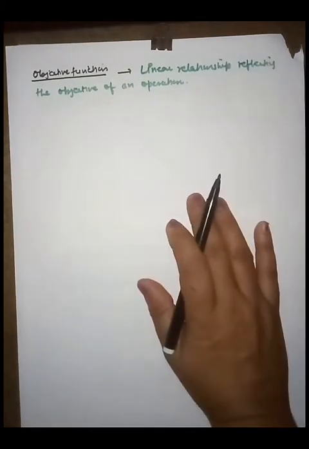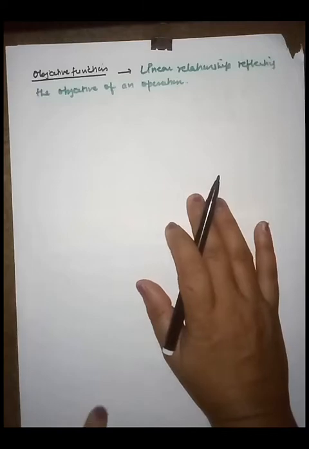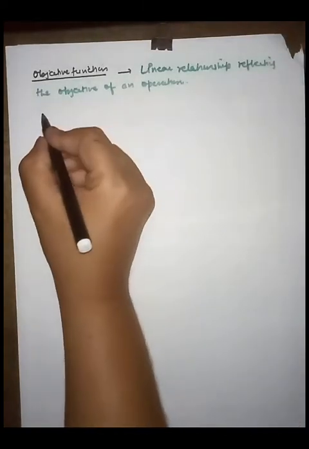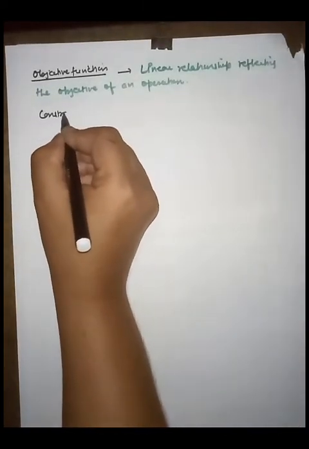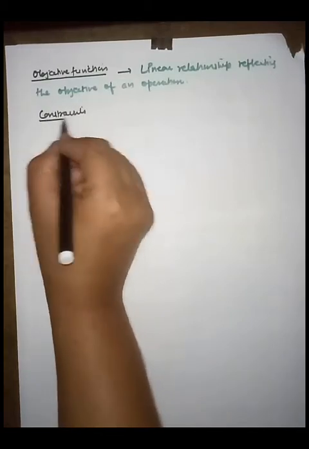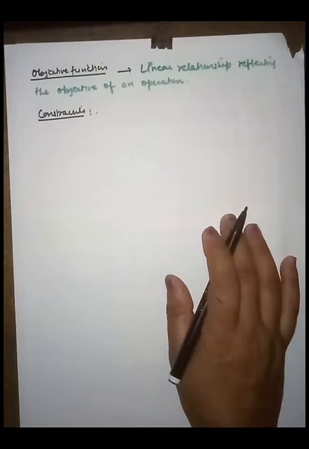And the third one, the most important one, is a set of constraints. I told you a constraint is just like a condition or restriction given in the problem.